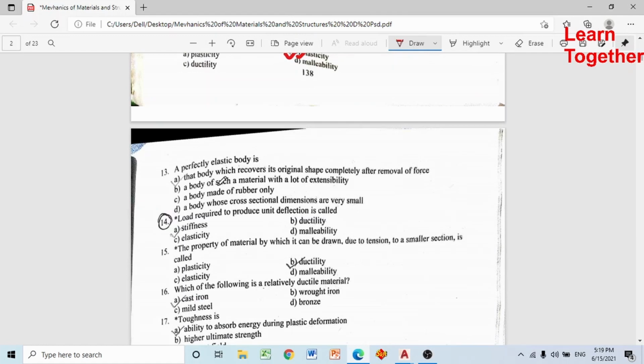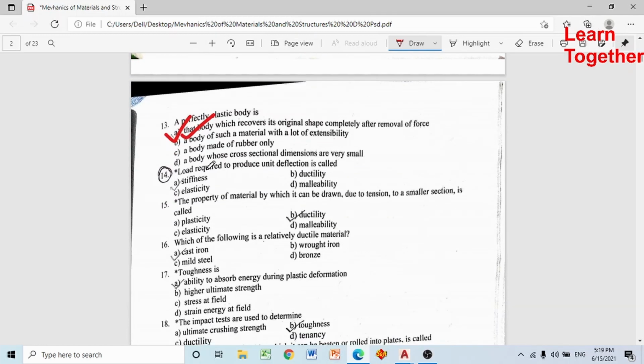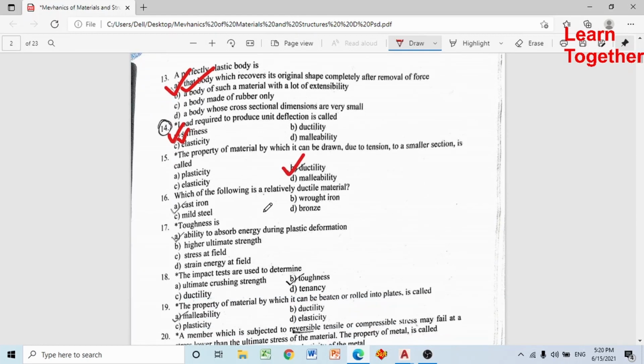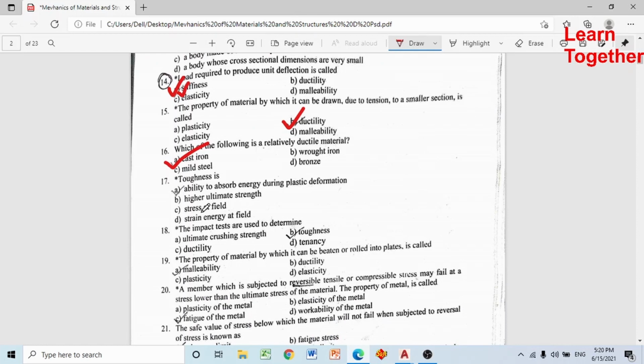A perfectly elastic body is that body which recovers its original shape completely after the removal of force. Load required to produce unit deflection is called stiffness. The property of material by which it can be drawn due to tension to a smaller section is called ductility. Which of the following is related to ductile material? Related to ductile material भनेको चाहिँ cast iron हुन्छ.